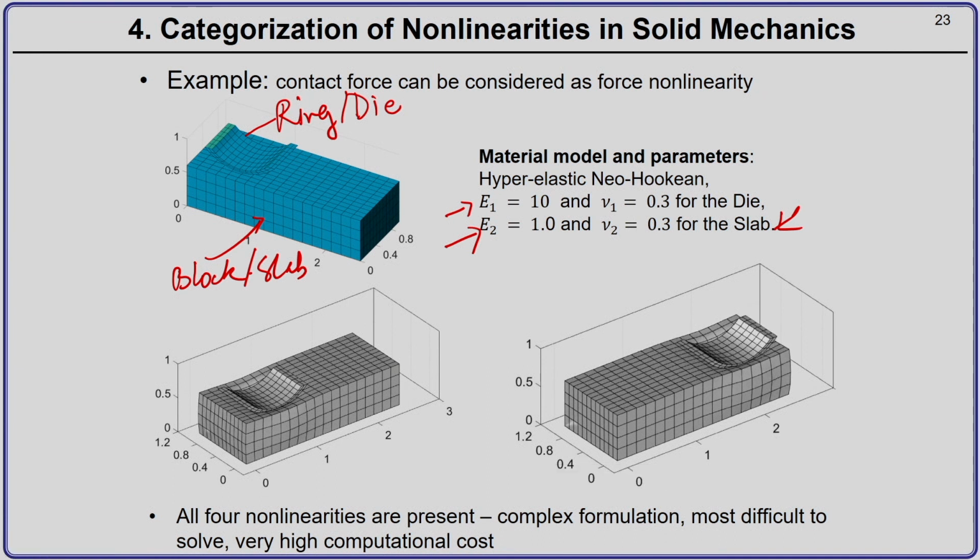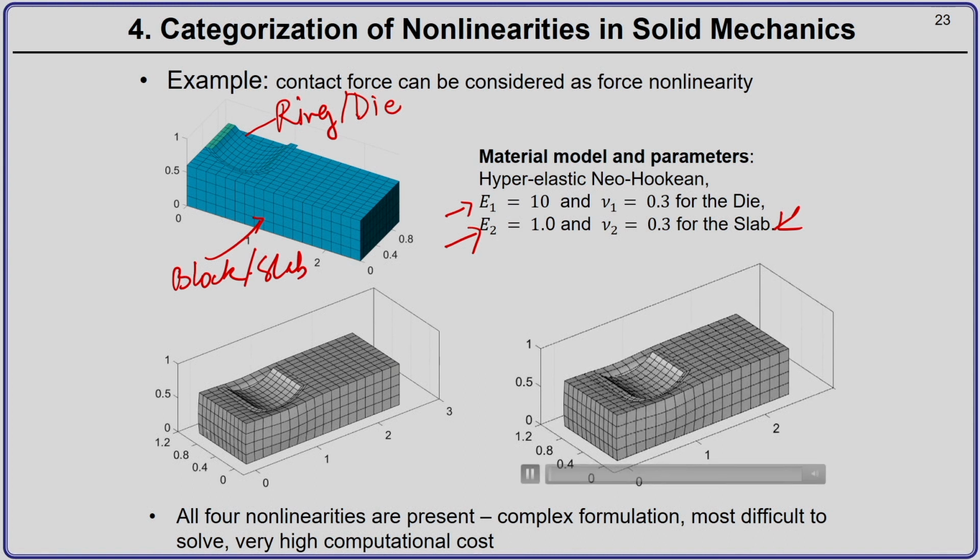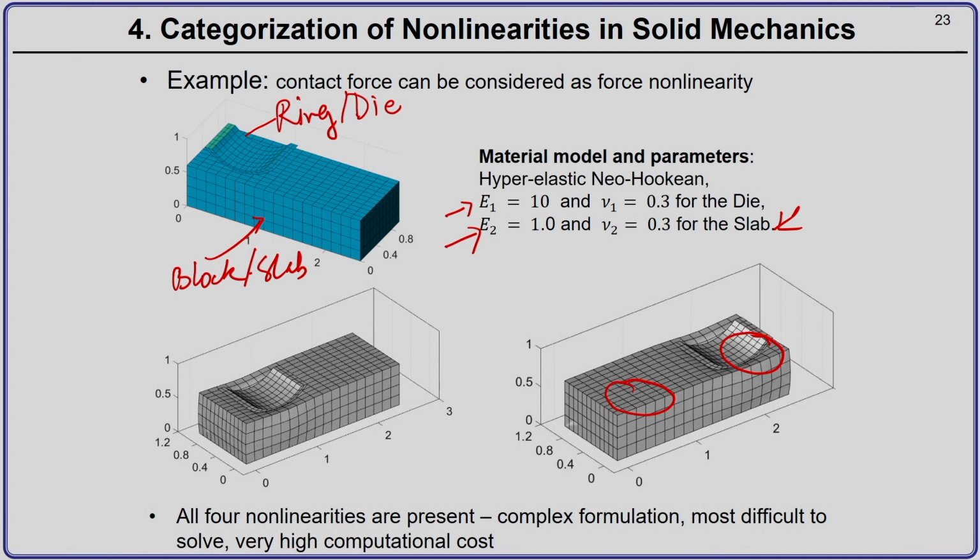Okay. So, initially you can see here, I will run the simulation again. Yeah. So, initially you can see for the slab, initially the contact area was present on the lower left end. Okay. Next, at the end of the simulation, the contact area for the slab has shifted to the right hand side. Okay. So, the contact area is changing, and also the forces on the block are changing from time to time. So, this is a case of force nonlinearity.